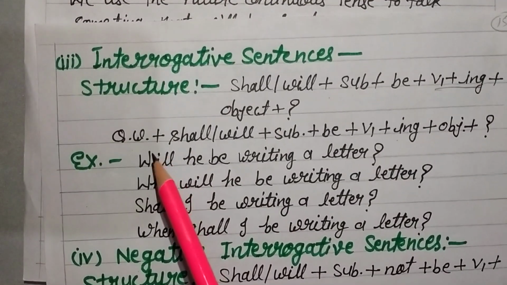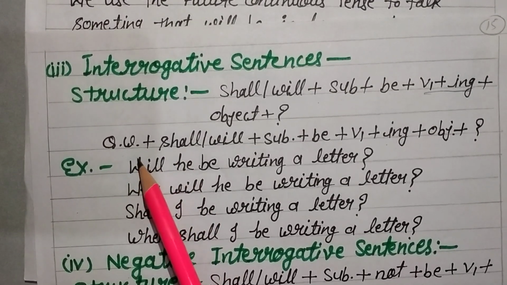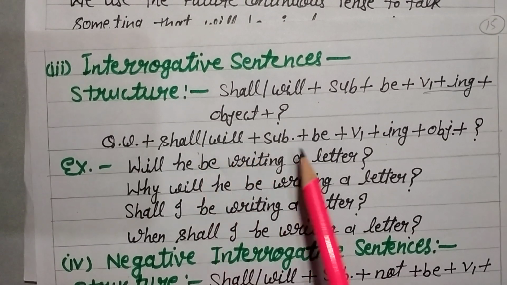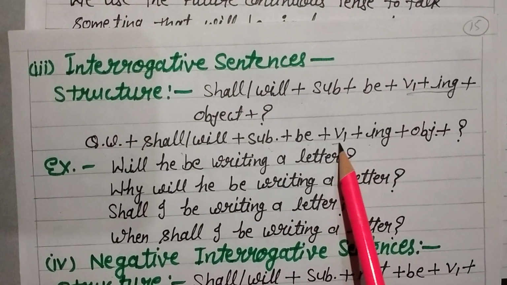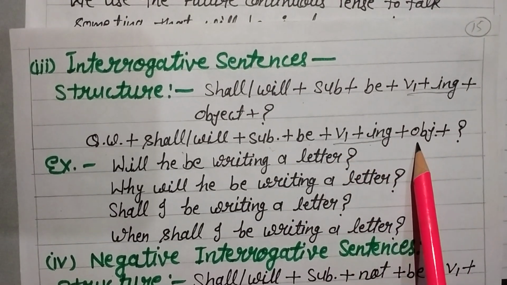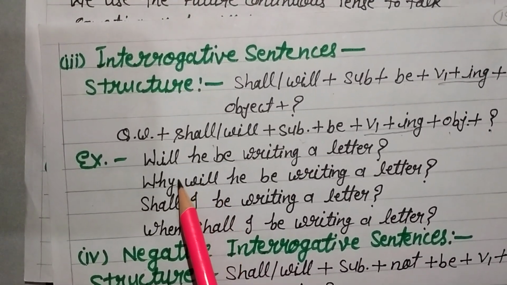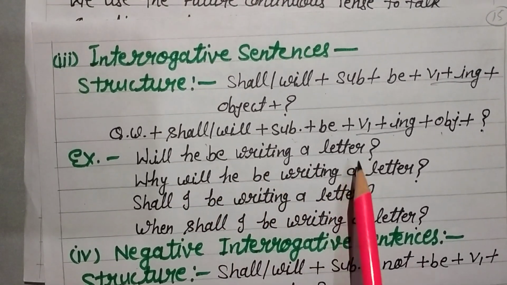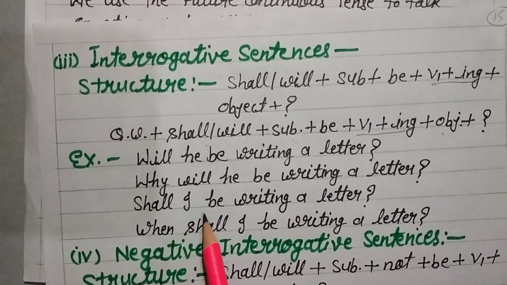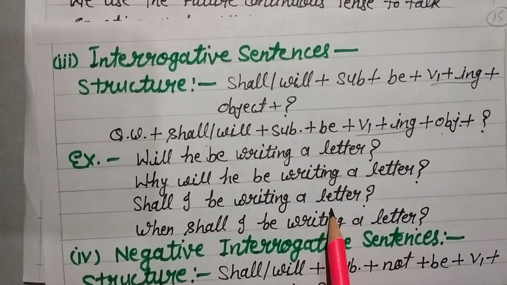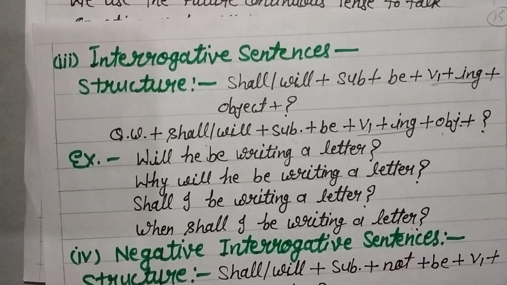And the second type of interrogative sentence: first of all, we use a question word and then the helping verb shall or will and the subject and then be and then the ing form of the verb and then object and question mark. So example here: will he be writing a letter? Why will he be writing a letter? Shall I be writing a letter? When shall I be writing a letter?